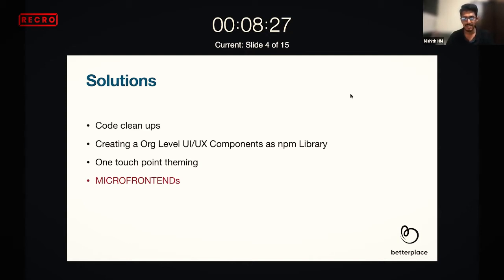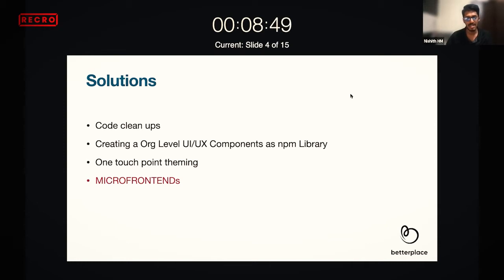So if there was any change, they just need to raise a change request, and we would change it and release it as a new version, and everyone just needs to upgrade. So all the product teams would get it instantaneously. Previously, these changes needed to be on the dev branch itself, and that dev branch needed to be merged to all the product branches.